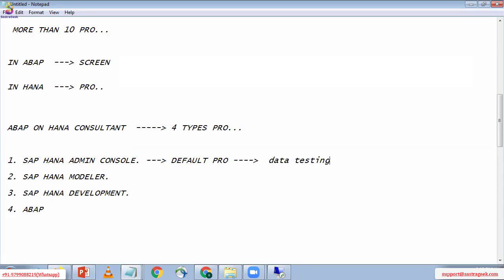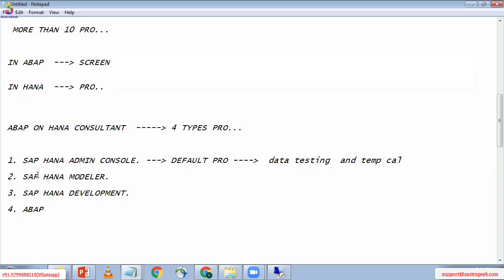We can do the data testing. For example, we can check whether a particular database table exists inside the HANA database or not. And at the same time, we can do temporary calculations here. Temporary calculations.